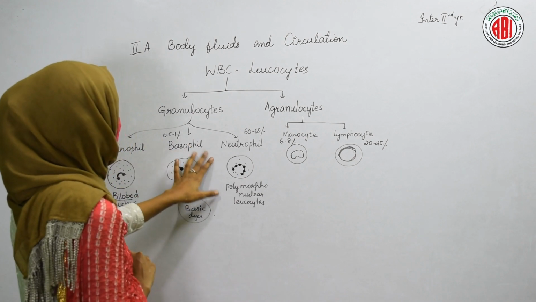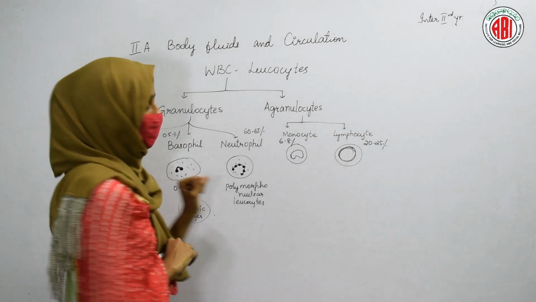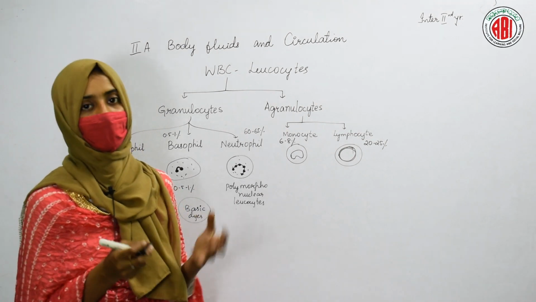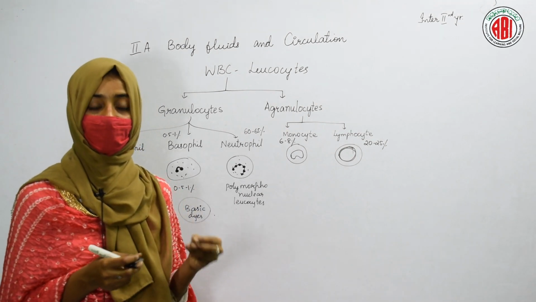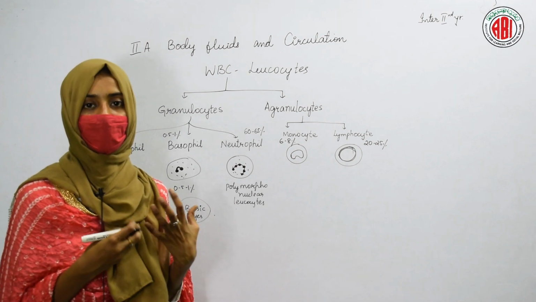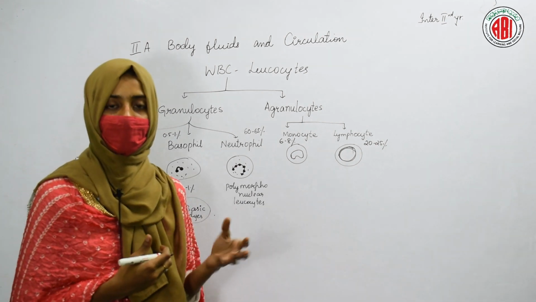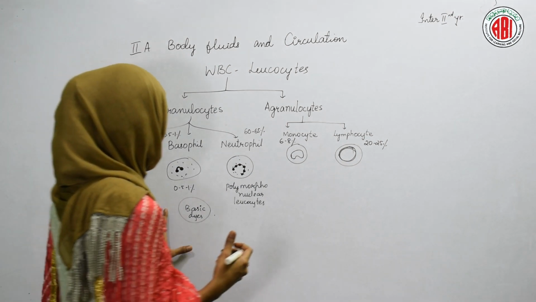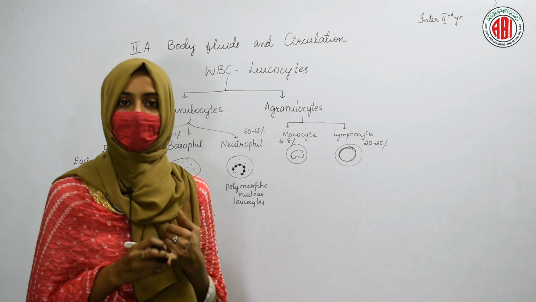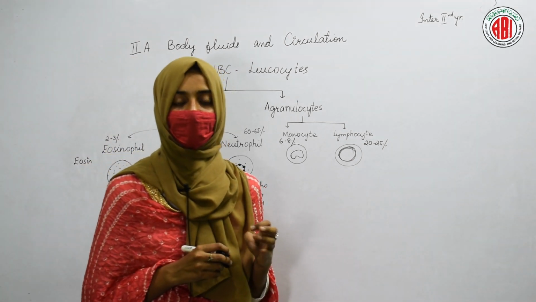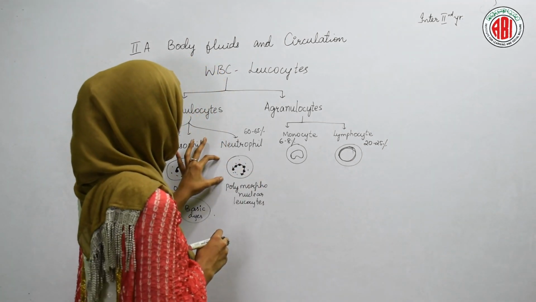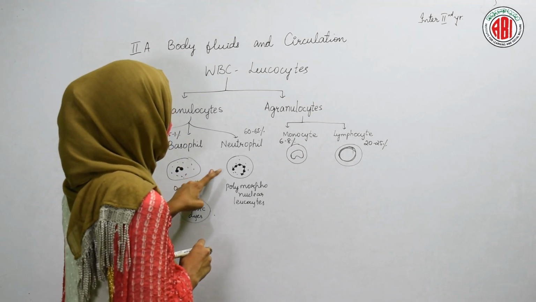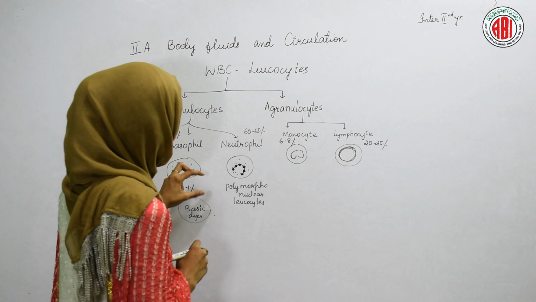And neutrophils, why do we call them neutrophils? Because they can accept the eosin stain and they can accept the basic stain also. That means they can stain themselves, they can take color both in the presence of eosin as well as if we pour any basic dyes. So basically, both basic and acidic dyes can stain this type of cells, and we call these cells neutrophils, as both acidic and basic dyes can be used for their staining.